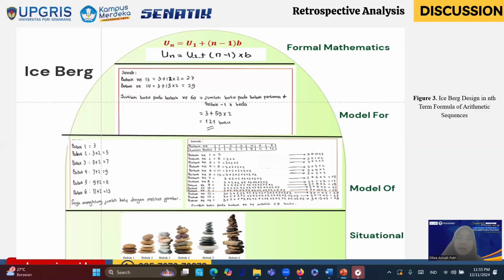After they understand the difference concept of arithmetic sequence, challenge them with a smaller number first. Like before, we challenged them to calculate how many stones were needed in the 14th round, and after they did that, we challenge them with a bigger number like 60, so that they can use their mathematical reasoning in finding the